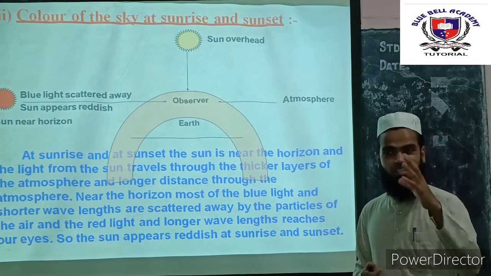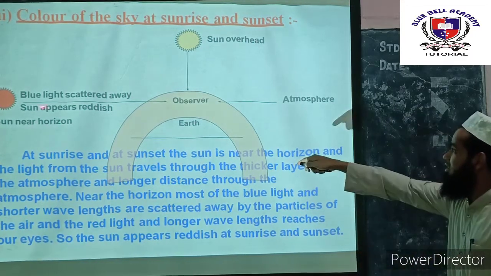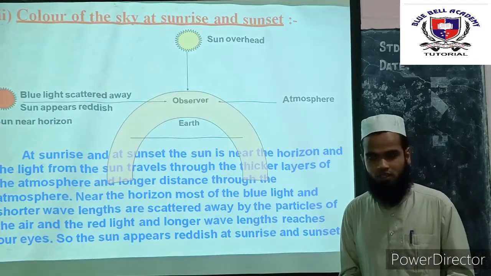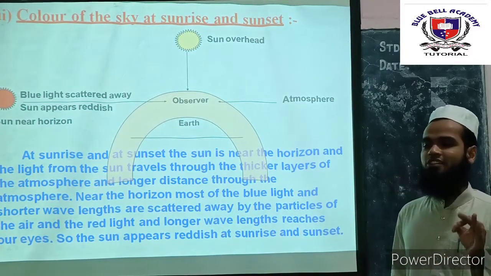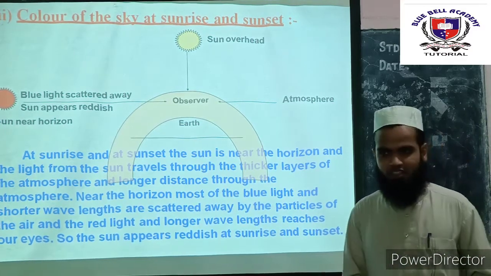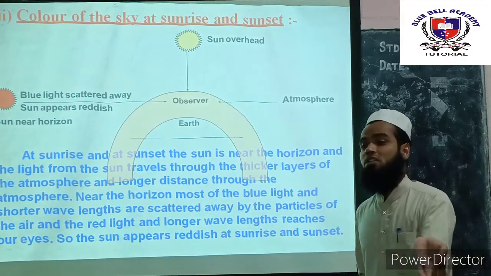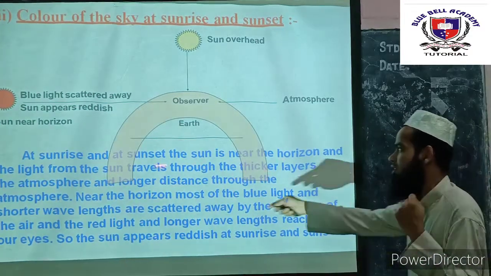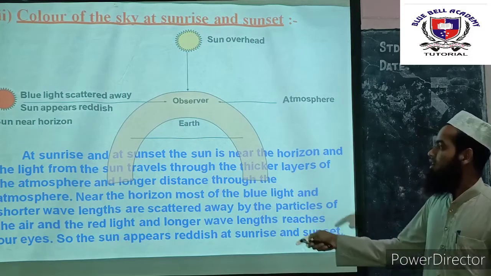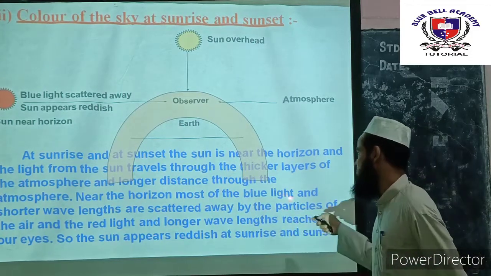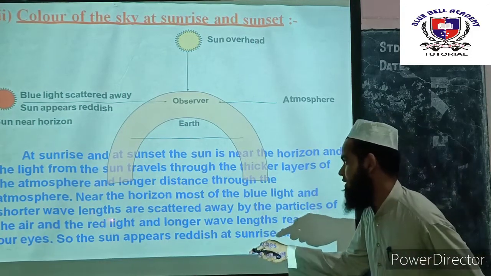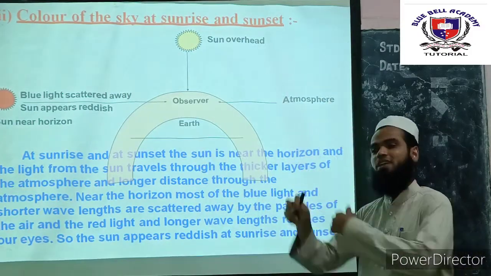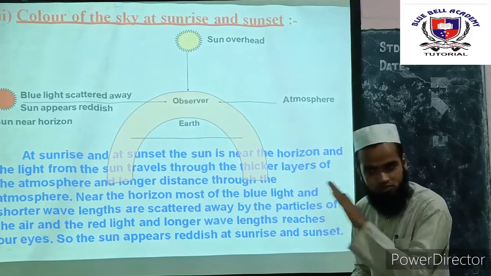As you know, during the sunset and the sunrise, the sun comes near the horizon. As you know the meaning of the word horizon too. The sunlight has to travel a longer distance and even through the thicker layer of the atmosphere. Near the horizon, most of the blue light and the shorter wavelengths are scattered away. It is not going to reach the earth's surface.